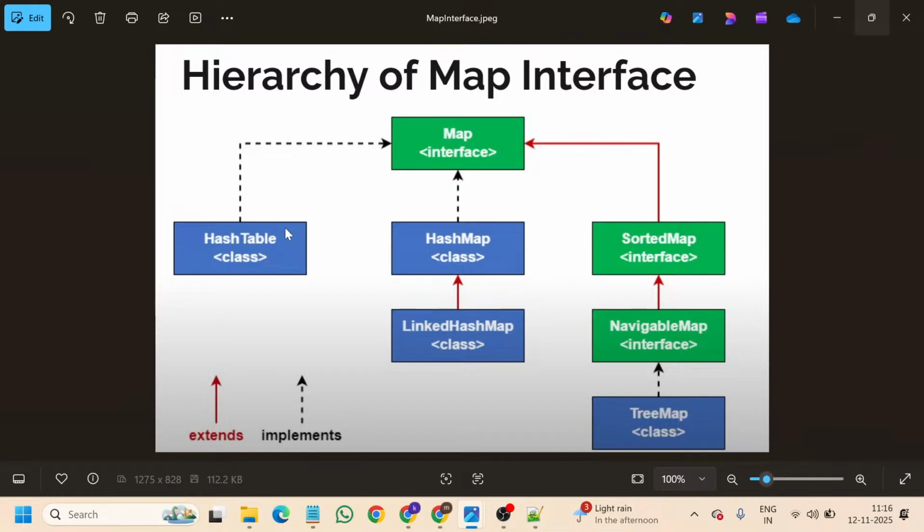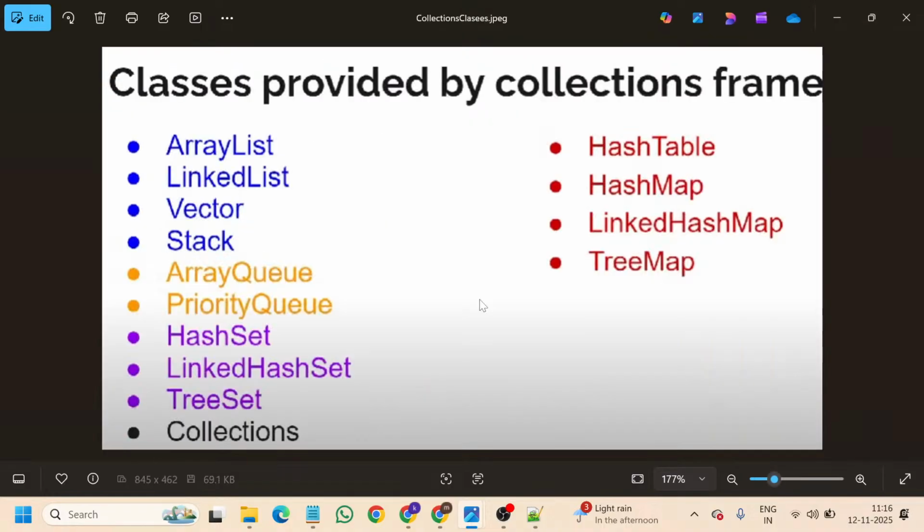These are the things I just wanted to show you. I will provide all these images for you. Now let us take down the classes provided by the collections framework. The blue color things, whatever you are seeing here, the array list, linked list, vector and stack, are from the list interface.